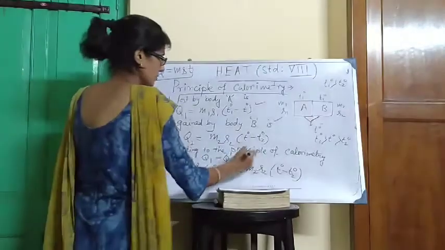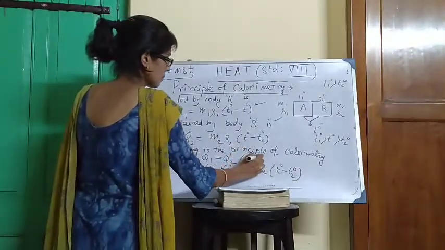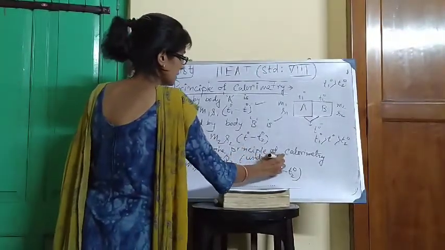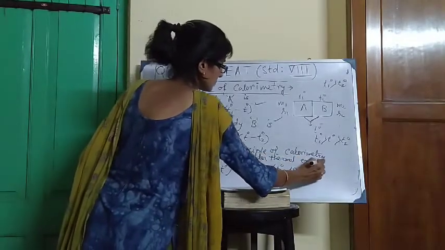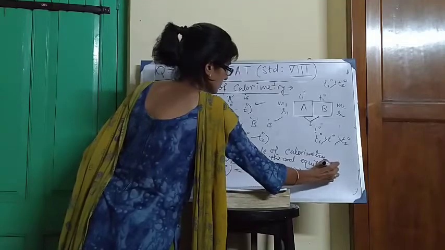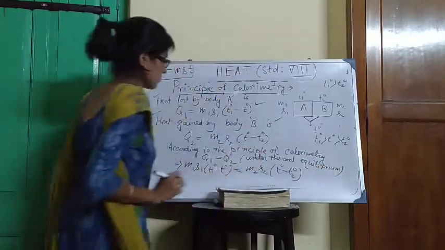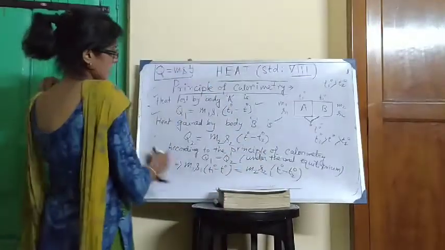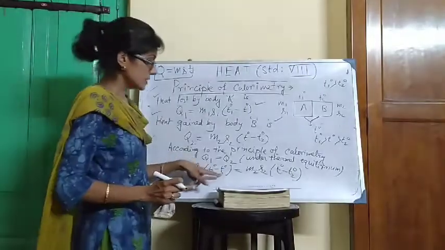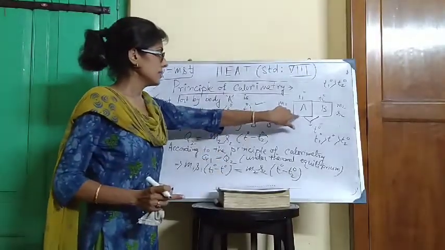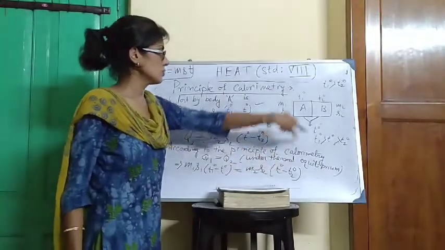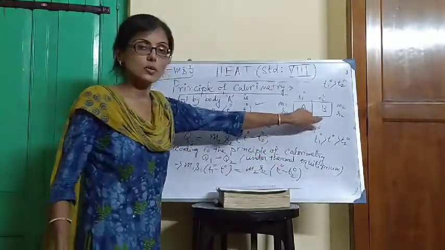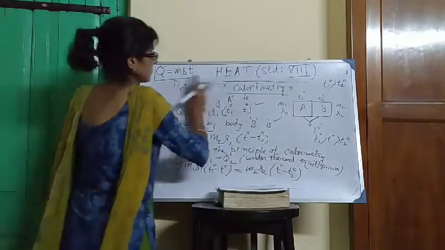What is the condition? Under thermal equilibrium, M1 S1 times the decrease in temperature of the hotter body, T1 minus T, is equal to M2 S2 times the increase in temperature of the colder body.